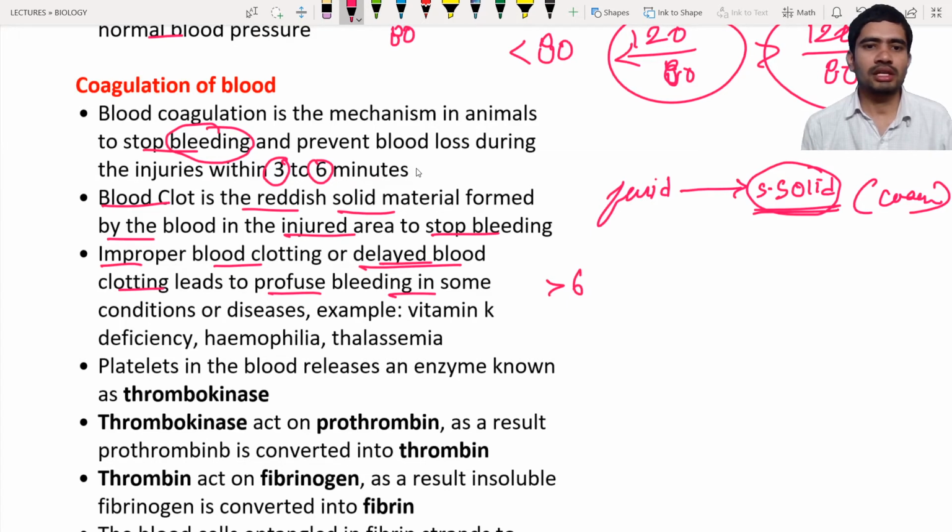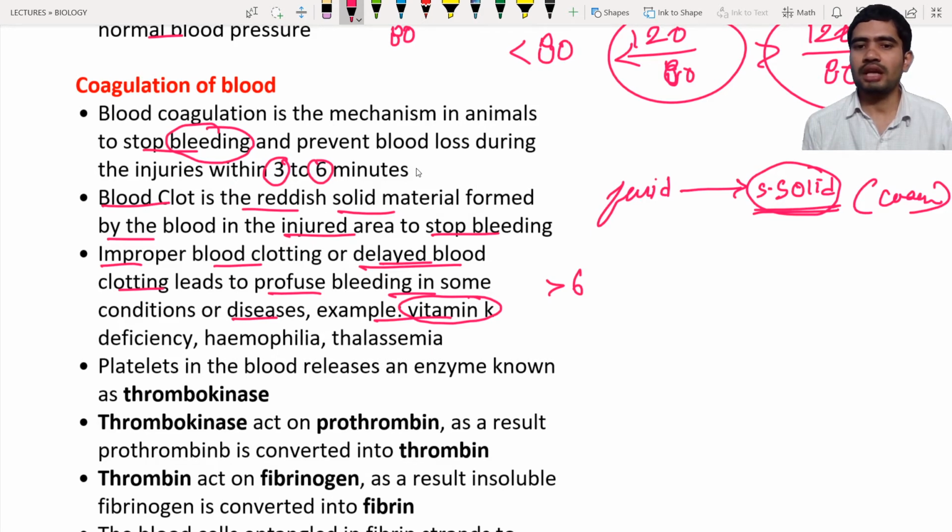Okay, not only that, in conditions like vitamin K deficiency. Vitamin K is a vitamin, and it also helps in blood clotting formation. So vitamin K helps the blood clotting factors. Blood clotting factors are chemical substances and proteins present in the blood that stop the bleeding.